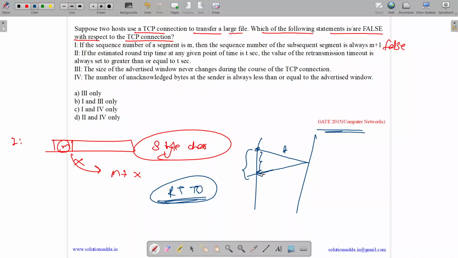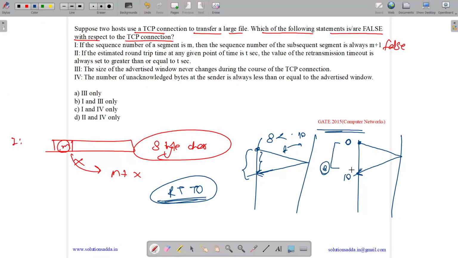Only then is there a possibility that the packet will come back, because assume that the packet is coming back in 10 seconds and retransmission timeout is set to a value 8, which is less than 10. Then we send a packet and it is expected to come. We sent a packet at 0 and it is expected to come at 10. But retransmission timeout is only 8.